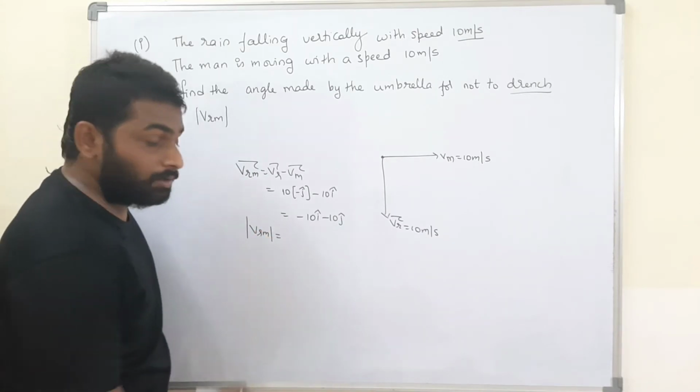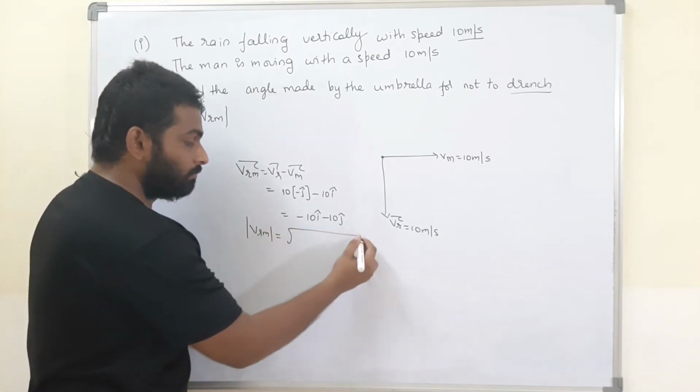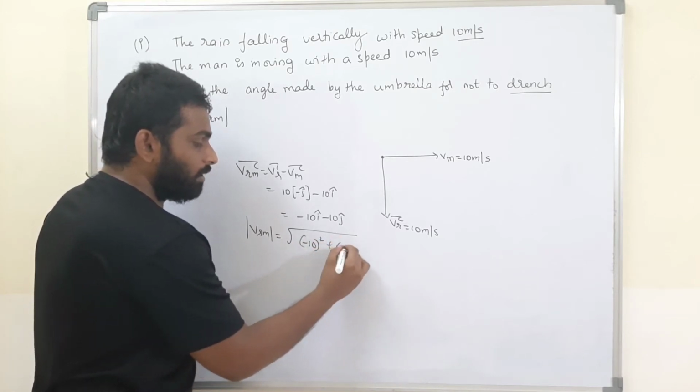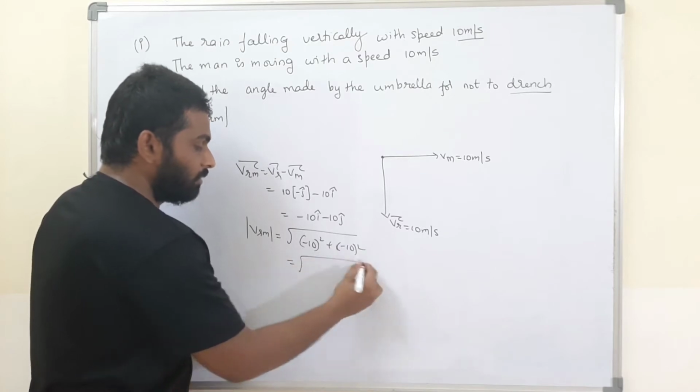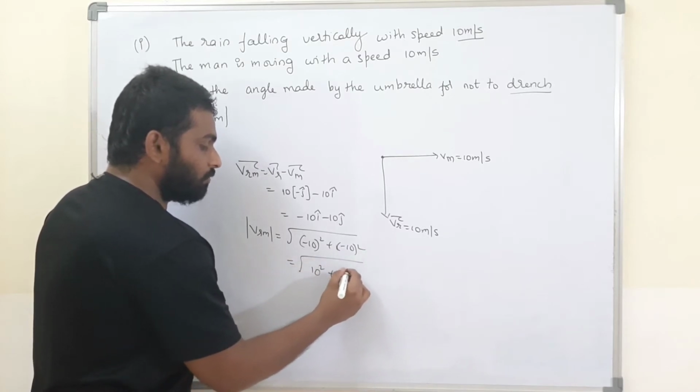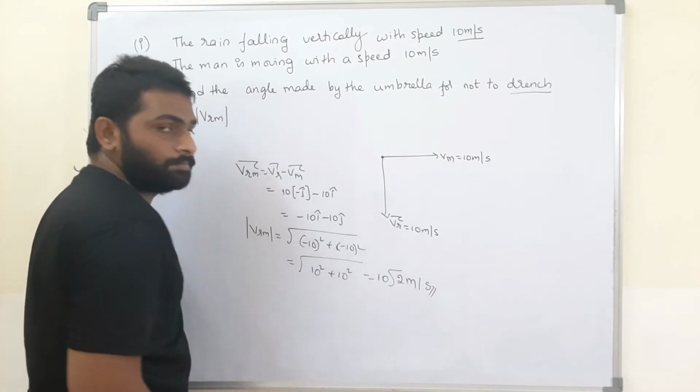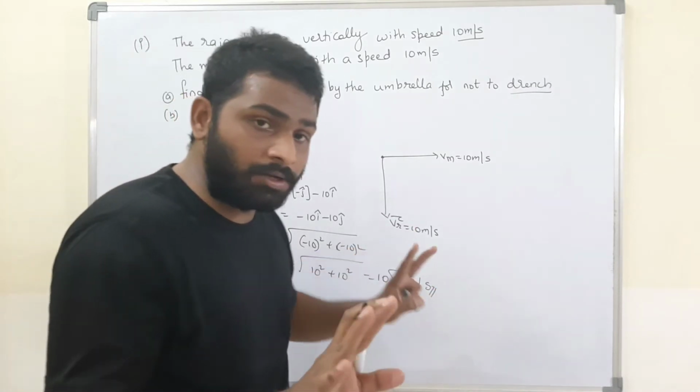Now what is the magnitude? The magnitude is root of (minus 10) whole square plus (minus 10) whole square. That is nothing but 10 square plus 10 square, which is 10 root 2 meters per second. That means the rain is falling with 10 meters per second only.